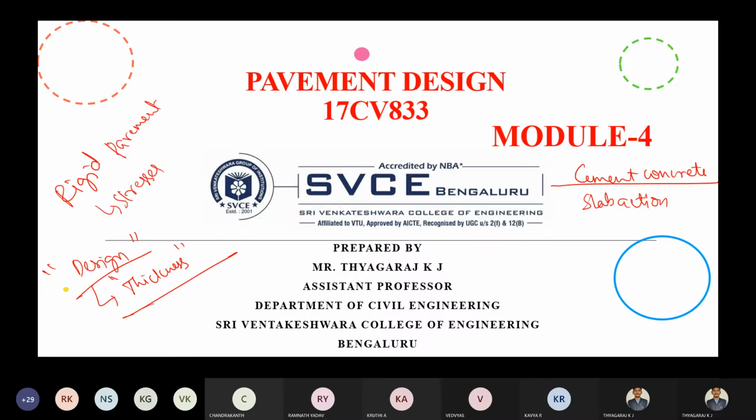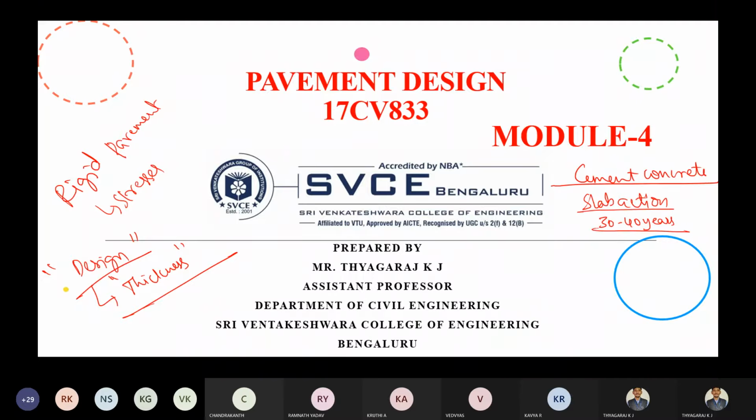Then the design life is around 30 to 40 years. Why? Because cement concrete pavements are not easily deteriorated. It will not deteriorate or fail easily under normal circumstances, but it will survive up to 30 to 40 years.